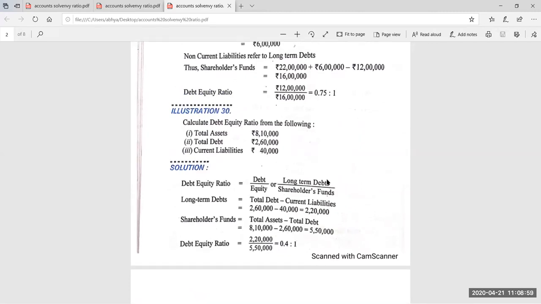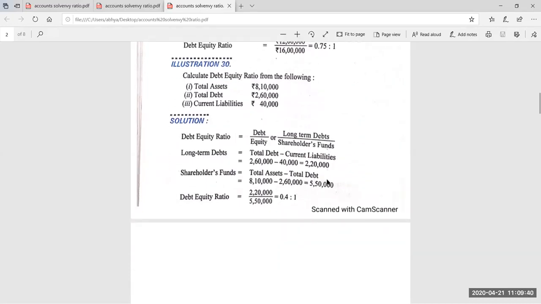This is the solution. I told you earlier also that it is not necessary that every time you use formulas. Just make the format of the balance sheet in your working note and find out each and every item, whichever is hidden. Like in the balance sheet, on the asset side, 2 heads are there, non-current asset and current asset. And on the liability side, 3 heads are there. Which 3 heads? Shareholder fund, then non-current liability, and then current liability. So easily you can find out the hidden figure. Just place the value of each and every item given in the question and you can easily find out the answer.